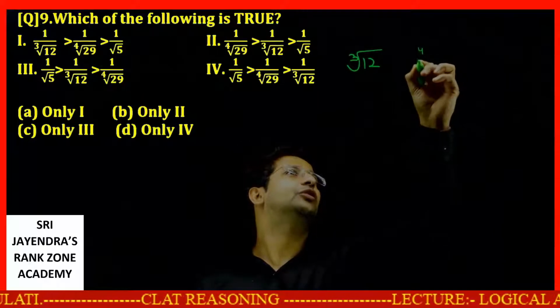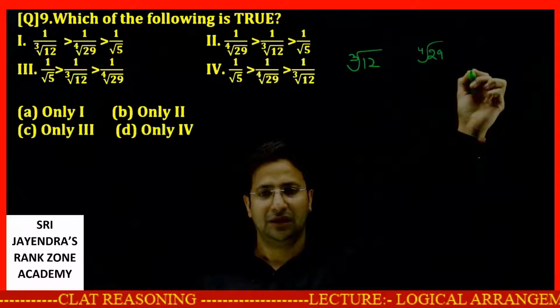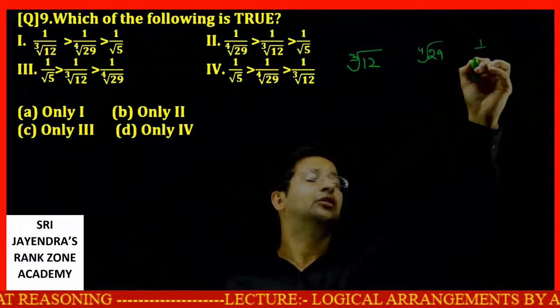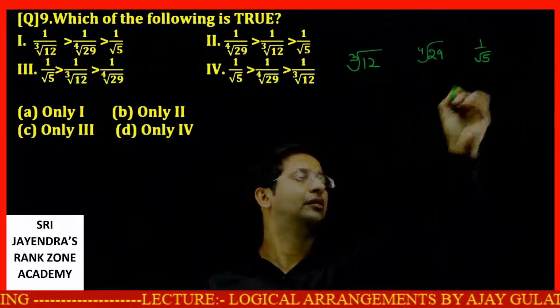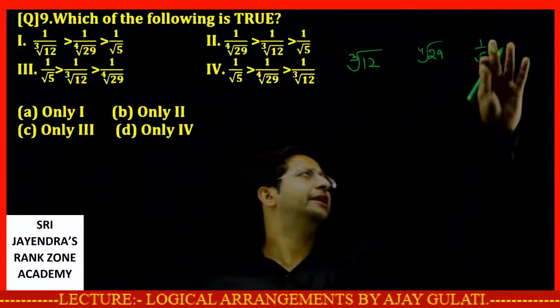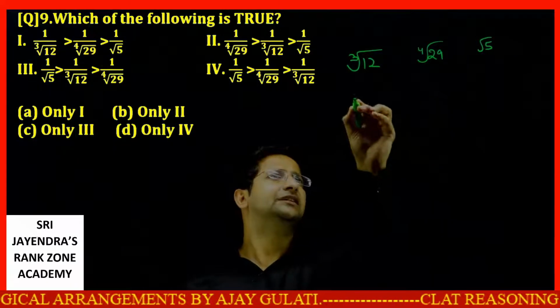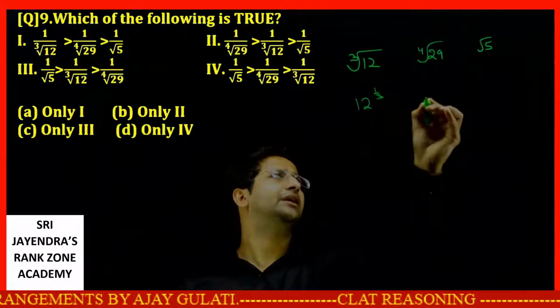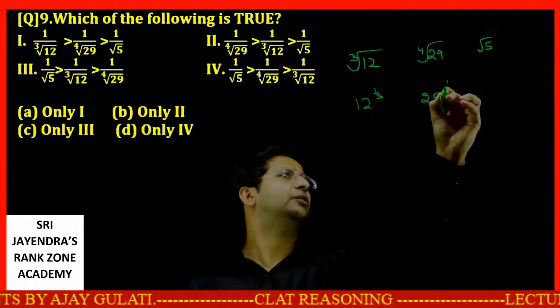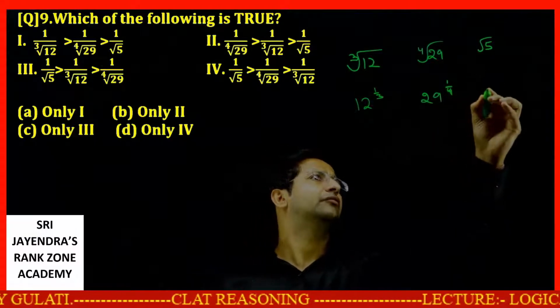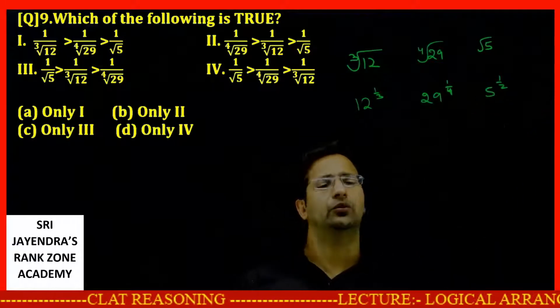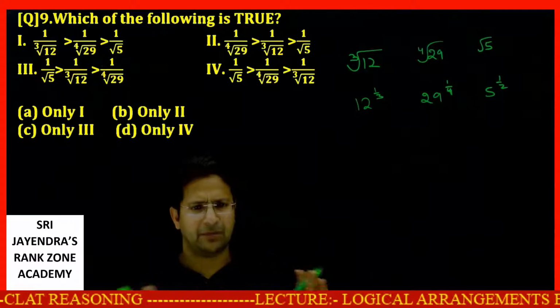One term is 4th root of 29. The other term is 1 by root 5. Okay, I am dealing just in this part. See, this is 12 raised to the power 1 by 3. This is 29 raised to the power 1 by 4. Finally, this is 5 raised to the power 1 by 2. I am just making a bit of approximation.